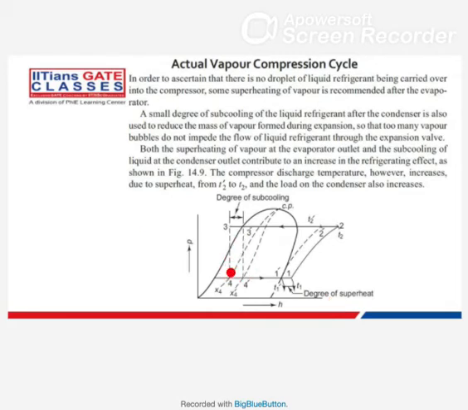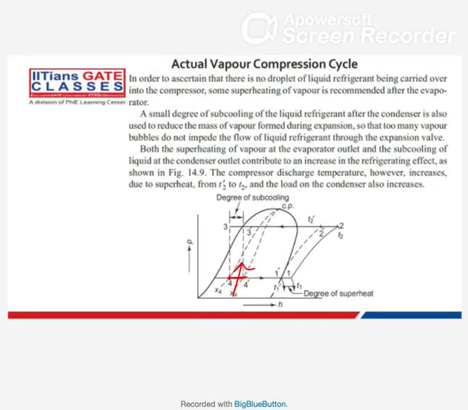So from 4 to this one, what has increased? Can anyone tell what you are increasing here? Q2, the refrigeration effect. You could have started from 4 dash to 1 dash, but now you are starting from 4. So this much extra heat you can extract from your evaporator. So the refrigeration effect is increasing. It is beneficial.